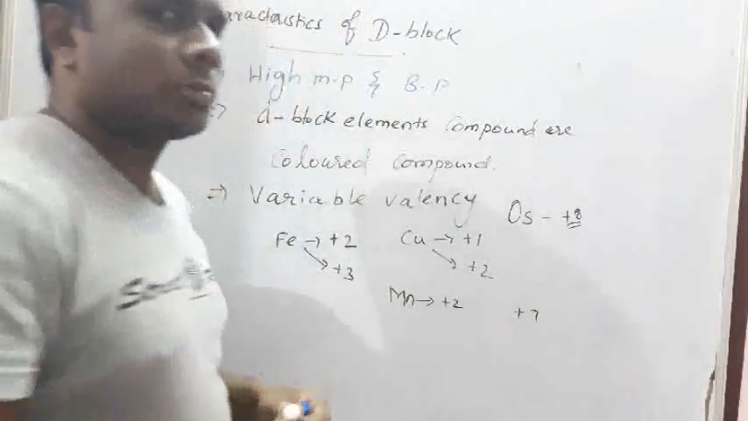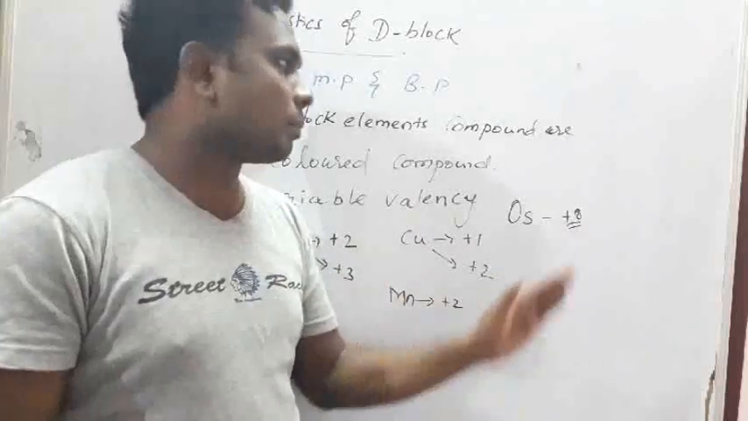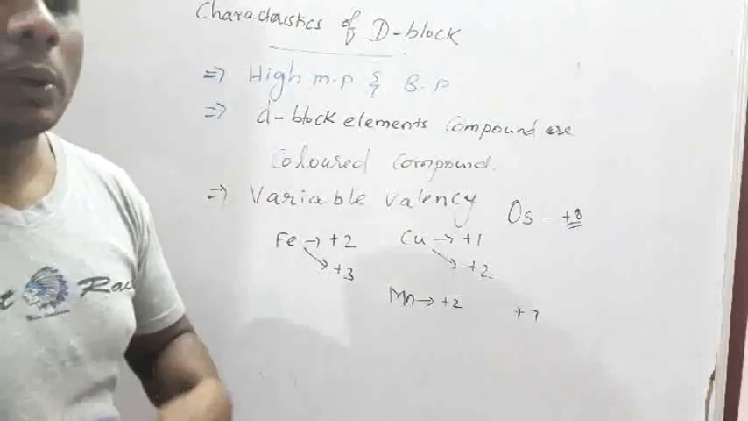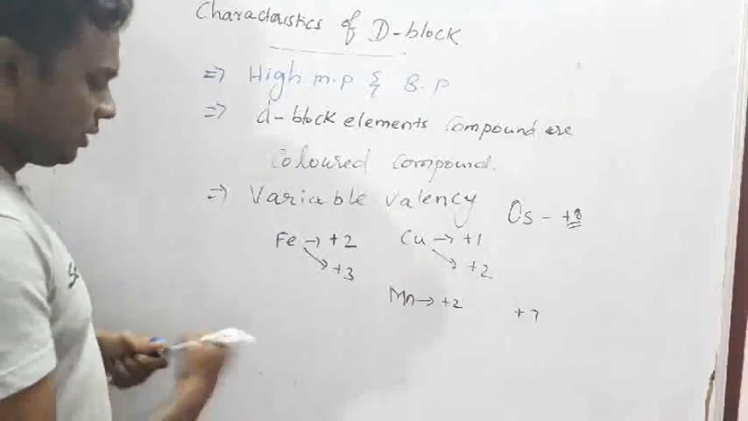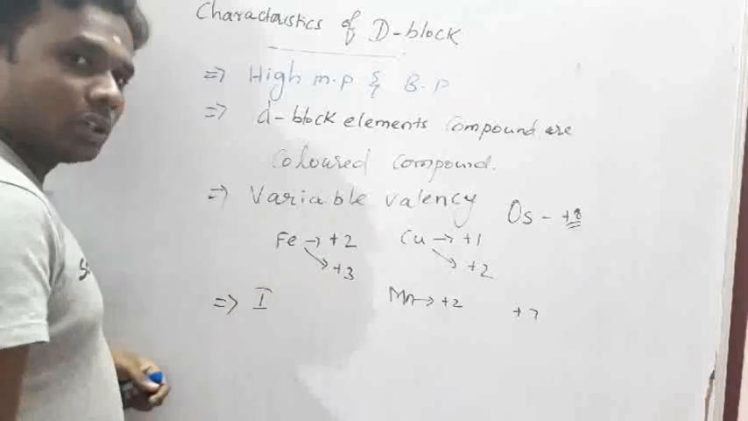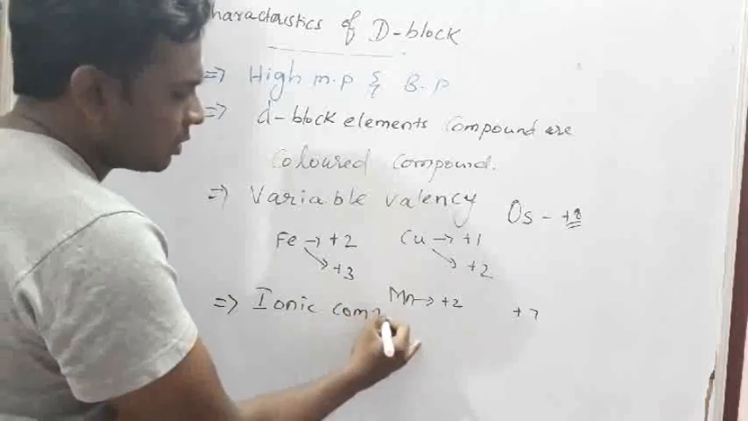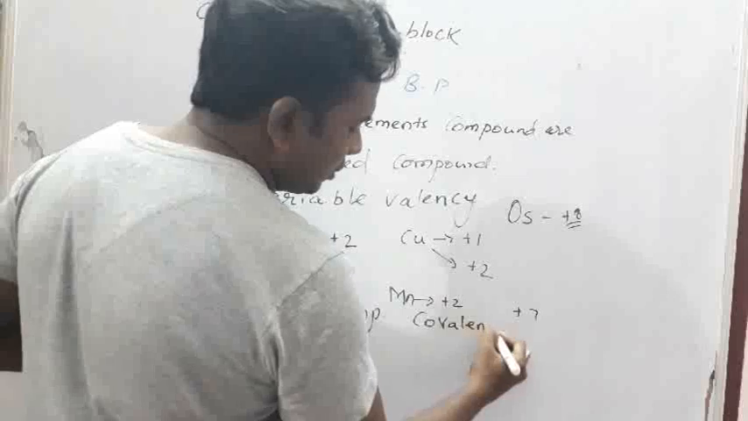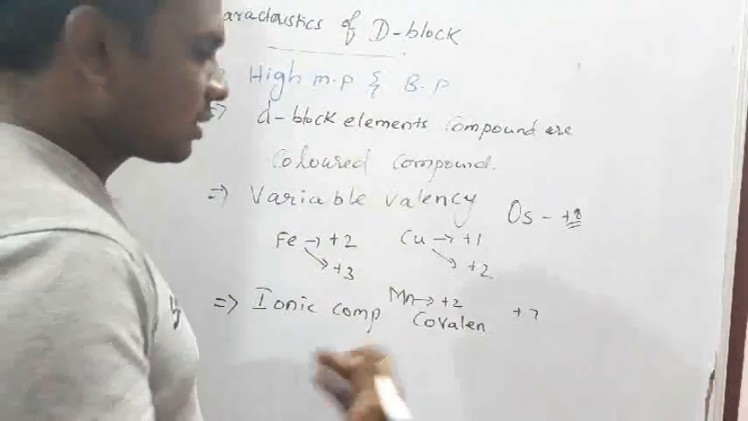Osmium has the highest oxidation number, +8. So D block elements will show more than two valencies, variable valency, and D block elements will produce ionic compounds as well as covalent compounds. They will show ionic valency as well as covalency.